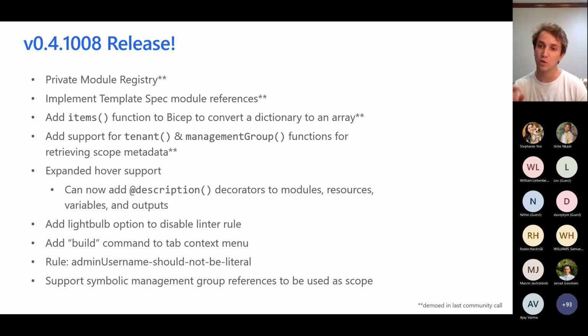Just like you can create a resource group and use that as a scope for a module, and I believe you can do this for subscriptions as well, you can now use the management group as a symbolic name. So if you're doing modules between management groups and you're creating management groups, you can use the actual resource symbol, or the symbolic name, as your scope value in those modules, which is just a nice little convenience.